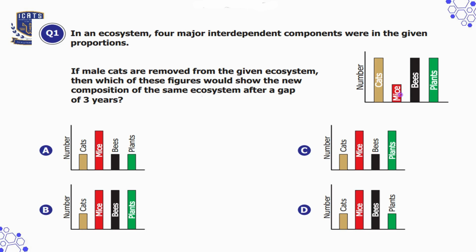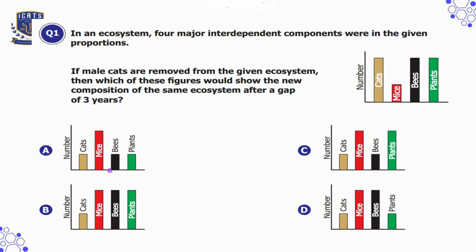So here we can see that in the original bar graph, the number of mice is smaller than the numbers of cats, bees, and plants. So if male cats are removed from the ecosystem, after 3 years there will be more mice because cats eat mice. So with fewer cats over time, the number of mice will grow. There will be less plants as well because mice eat plants. So more mice will lead to more plants being eaten, which will reduce the number of plants.